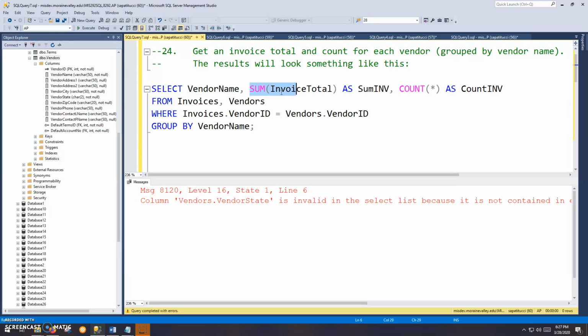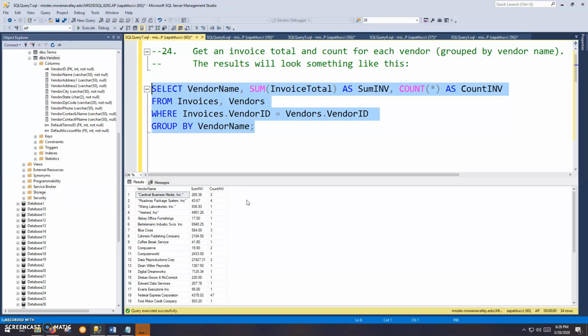Don't forget that aggregates are off the hook. Aggregates don't cause this problem. You're using an aggregate function, that doesn't create that problem. It's only when you have a run-of-the-mill column like this, it's got to appear in the group by as well. Okay, so that's that. And so we get our data as expected.